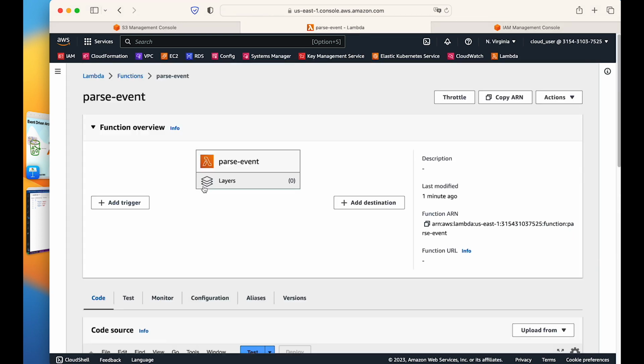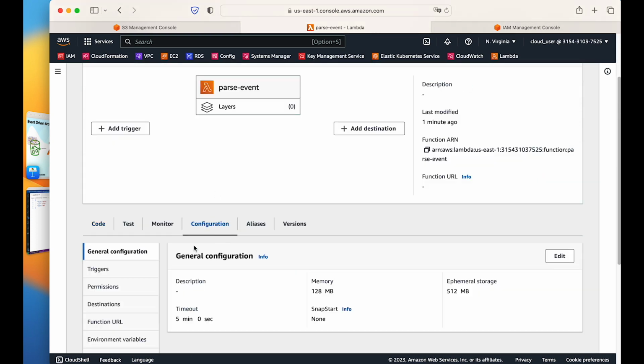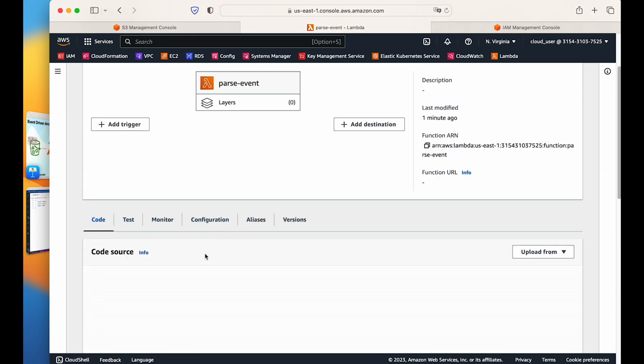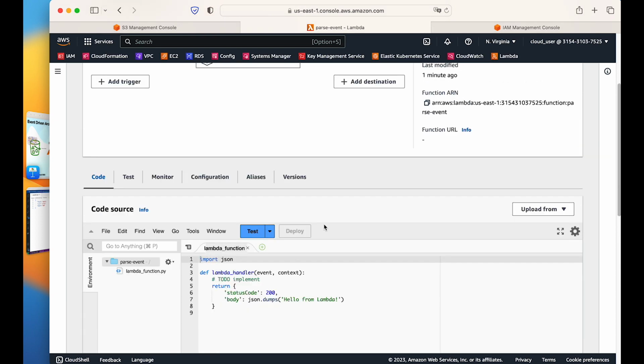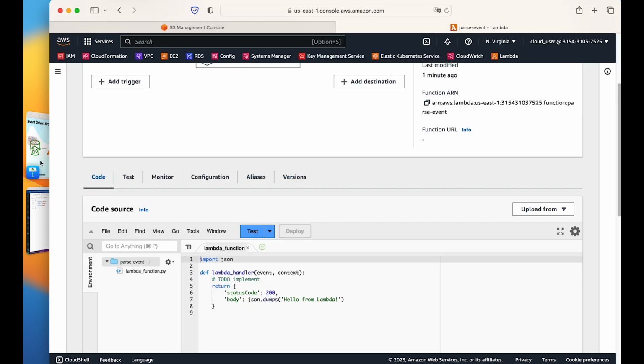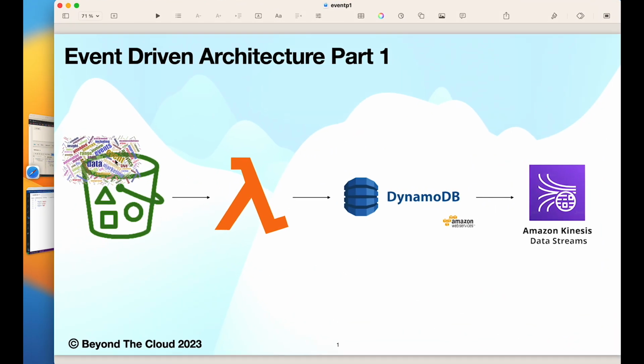So my Lambda permission is given. I will refresh this Lambda, and if I go to configuration, I see permissions, I see all actions is there. But this is for demo purpose. Don't ever give all permission to Lambda again. This is fine. I will close this IAM section, and again if I go back, now my S3 bucket is there, my Lambda is there.